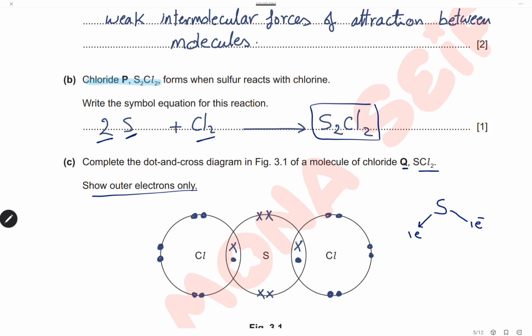atom. Now we have 1 shared pair between sulfur and chlorine, another shared pair between the sulfur and the second chlorine. Then we will complete the outer shell of chlorine by adding 3 lone pairs or 6 electrons. And for the sulfur atom, now it has 2 plus 2, 4, so we will need another 4 to complete the sulfur outer shell to 8. And here is the dot and cross diagram.